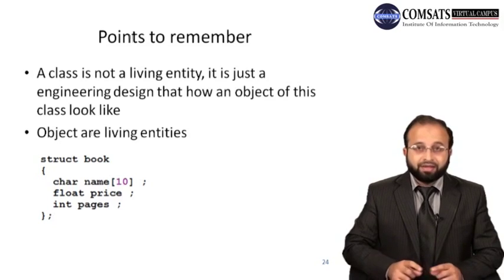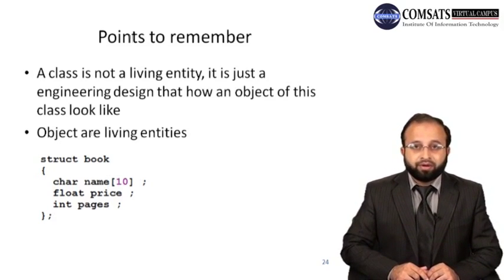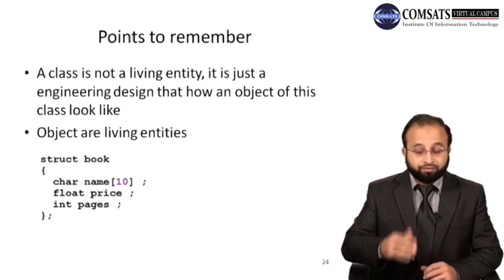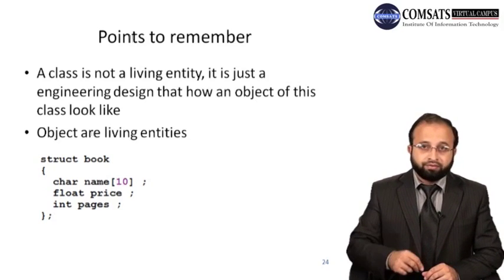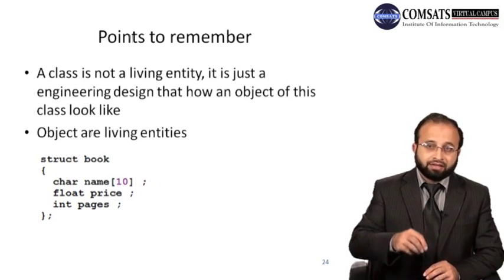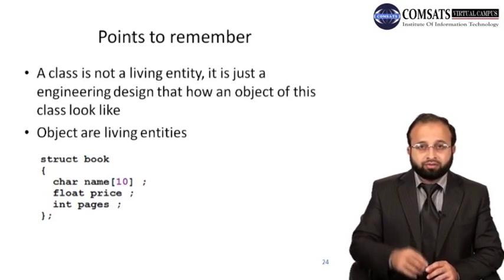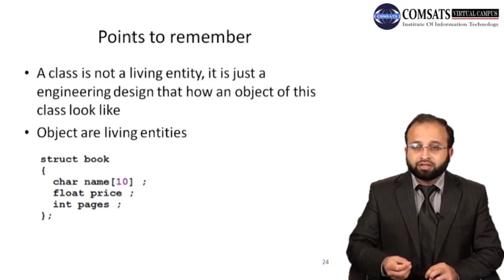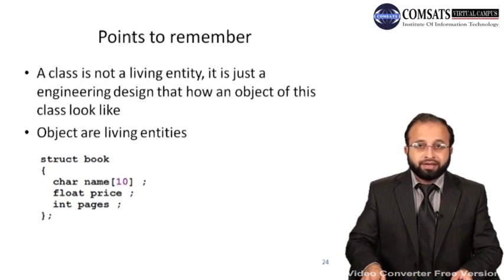Why? Because this is just the definition. You are defining that structure. This is the same as int being defined in the C library, that whenever you declare an int variable, 4 bytes of memory will be allocated. It is defined somewhere in the C library. So struct book is a user-defined class. You define the definition of struct book inside your program, and that is just the definition that tells what happens when a variable of that struct book type is created.